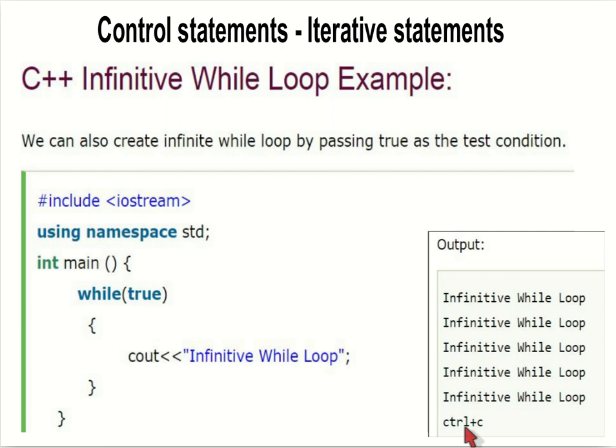So while giving the condition, you need to check whether it will reach an end or terminate, depending upon that condition.